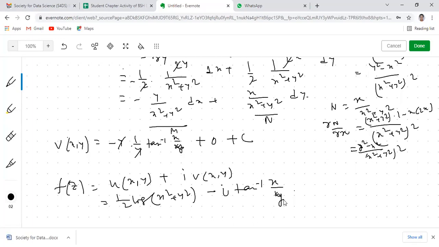So in the exam, we have to write this final, the entire equation. If you're asked that you need to find out the complex function, you need to frame the complex function, then you need to write this. Otherwise, if it is asked to find only the harmonic conjugate, then you need to find out v. Okay, sir. Was that clear? Have you all understood? Yes. If you have any kind of doubts, then you can ask me.